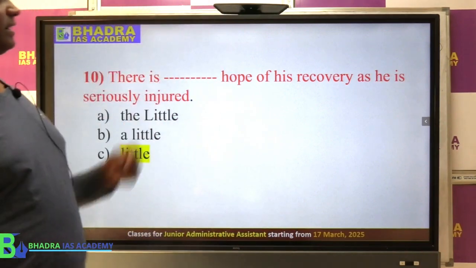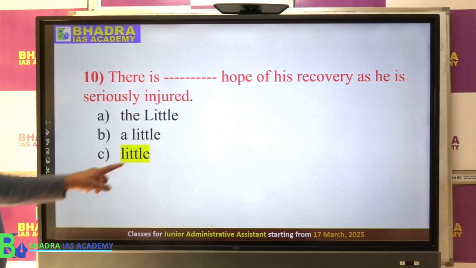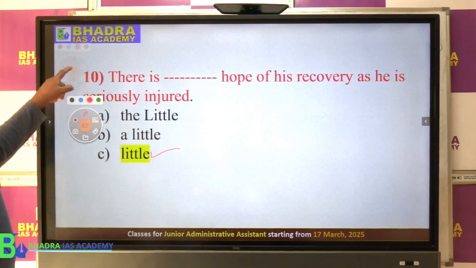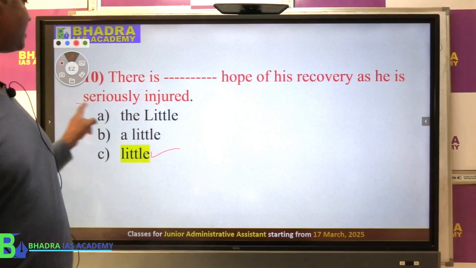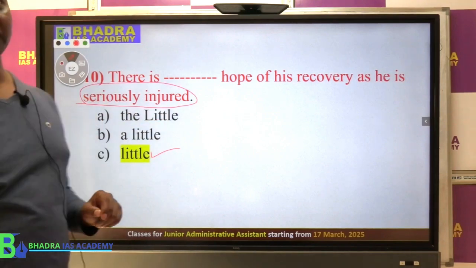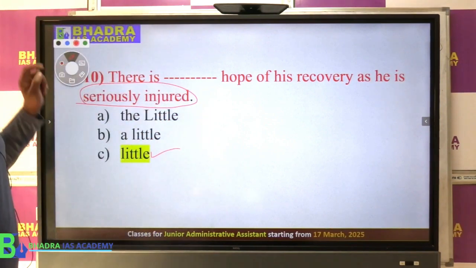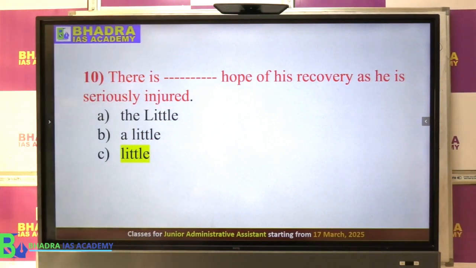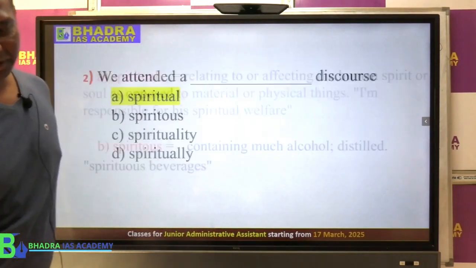So if you read the sentence, he is seriously injured, that means what? There is no hope. Since there is no hope, we can say negative, there is little hope. That means practically there is no hope of his recovery. Why? Because he is seriously injured. समझ में आ गया? So now this kind of question, what happens? आपको एग्जाम में पूछा जाता है when we talk about English language and English grammar. So I have given 10 different questions today from 10 different topics.